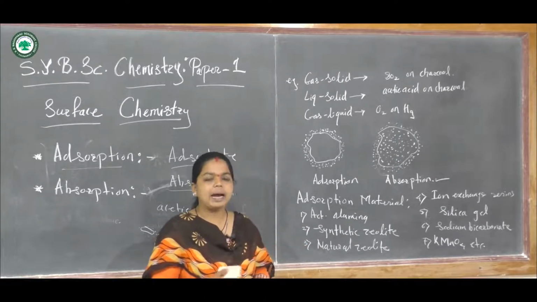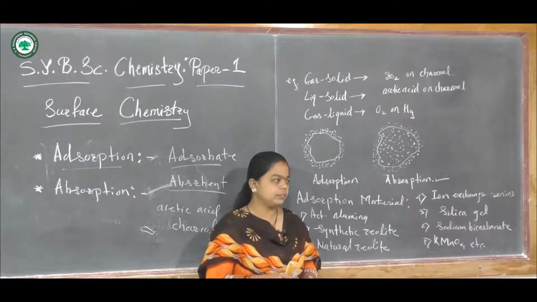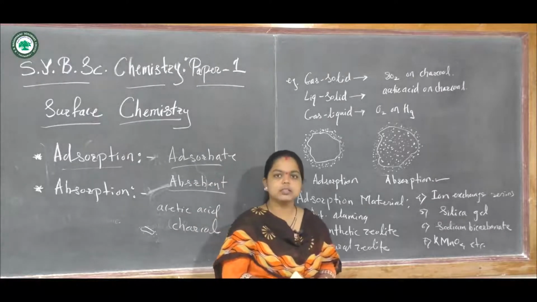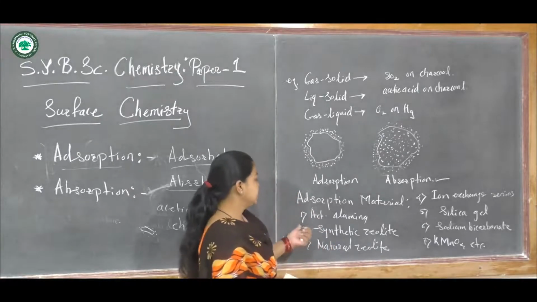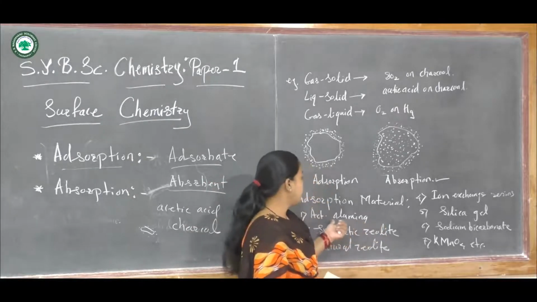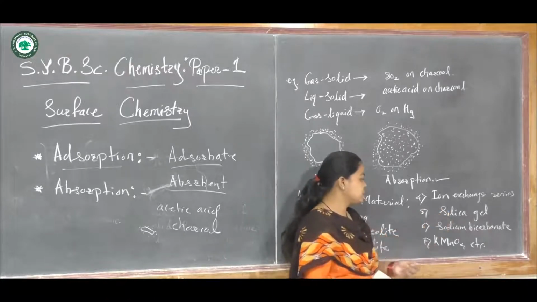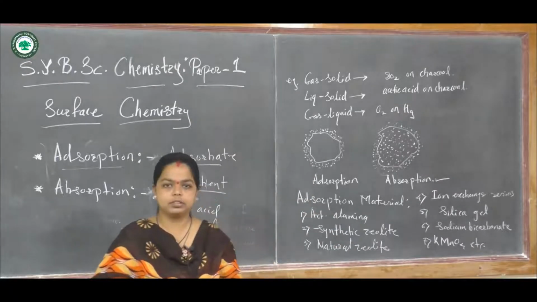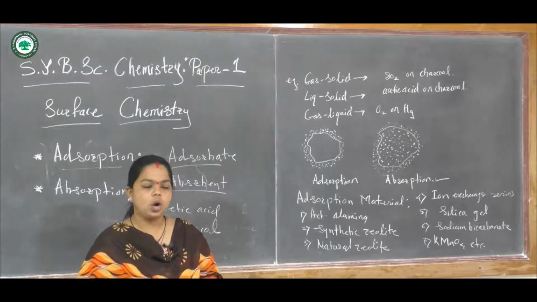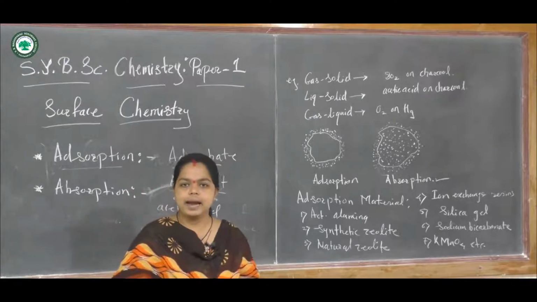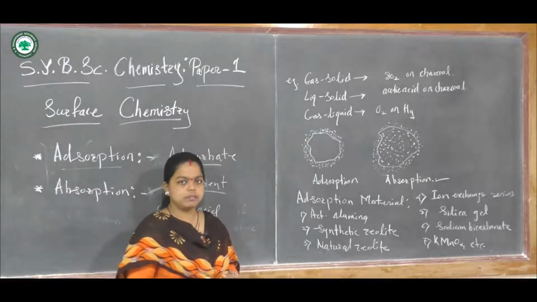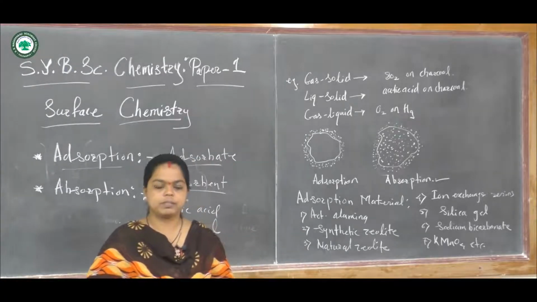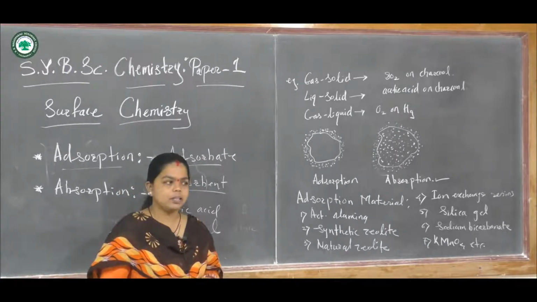We are using activated alumina, silica gel, natural zeolite, synthetic zeolite, ion exchange resins, sodium bicarbonate and potassium permanganate. These are examples that act as adsorbents for this process. They will provide the surface area for the adsorption. So this is about the introductory part of adsorption.